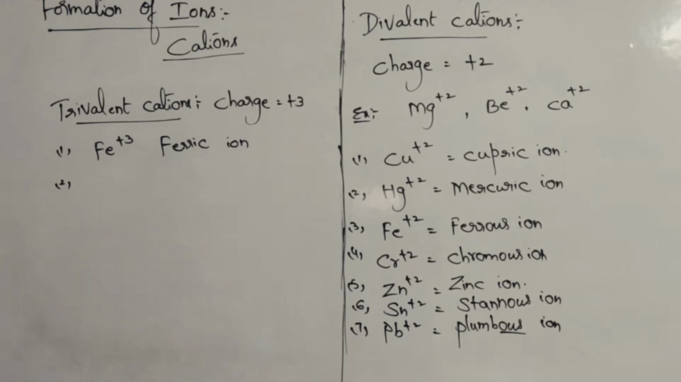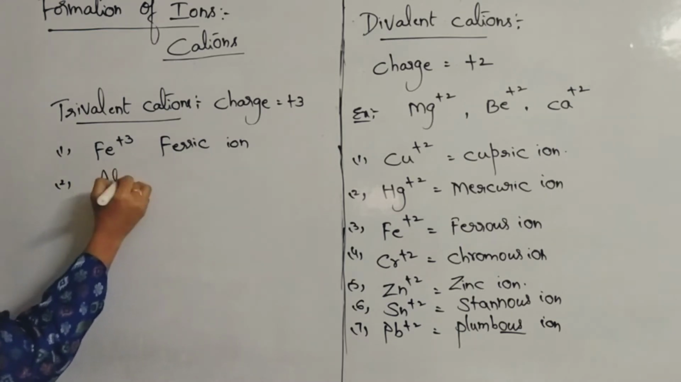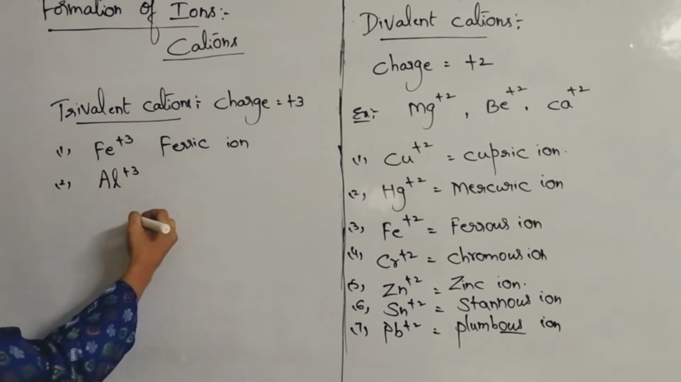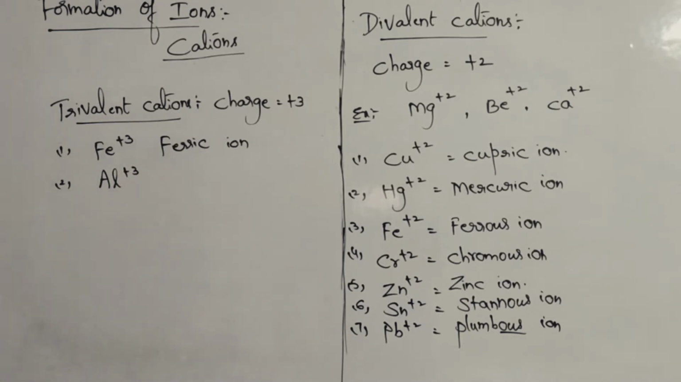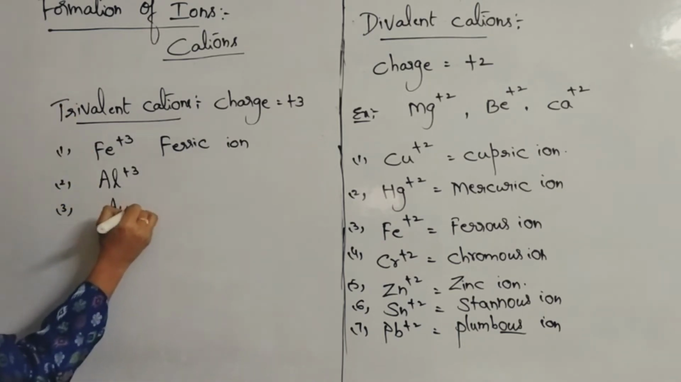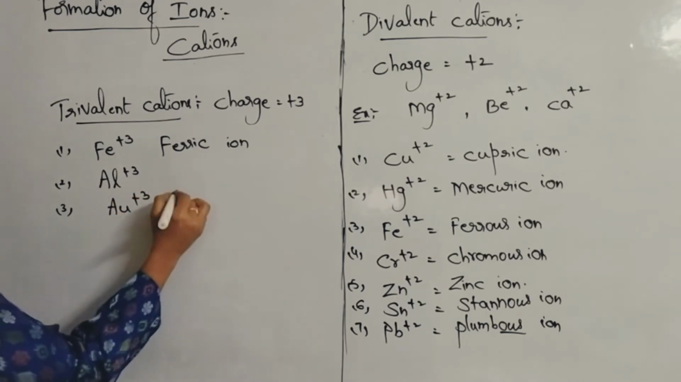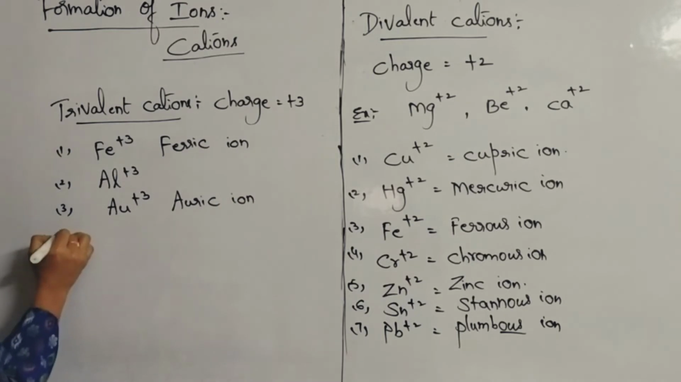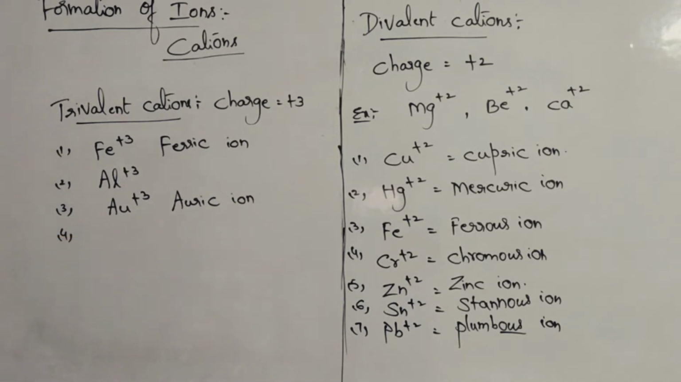You can even take aluminium. Aluminium, the best example. First we will remember this only. Aluminium ion, Al plus 3 ion. Even gold. Gold we have learnt in monovalent. Au can even form plus 3. Auric ion. Auric ion.